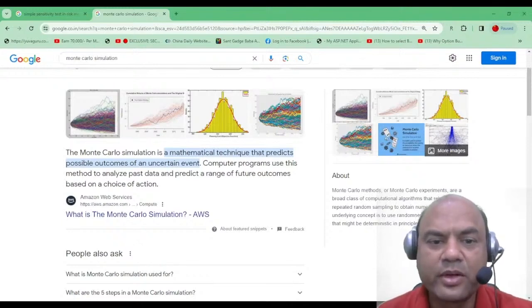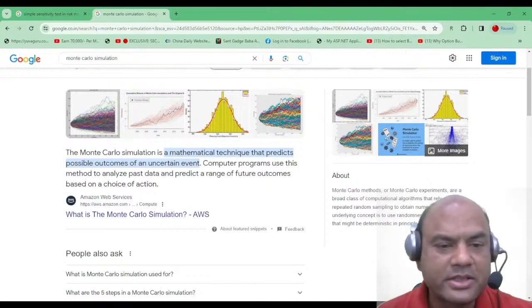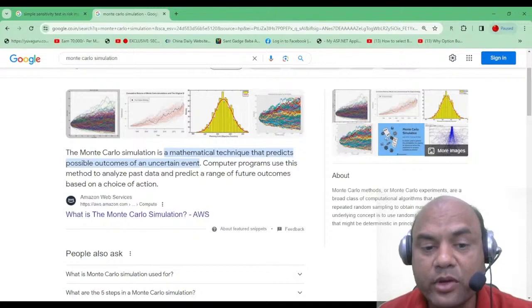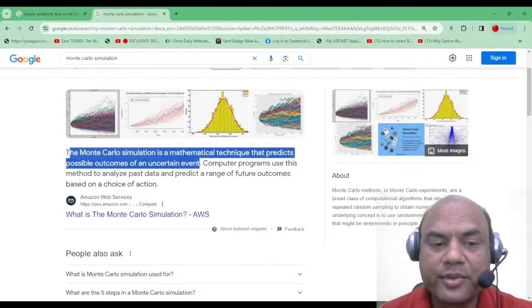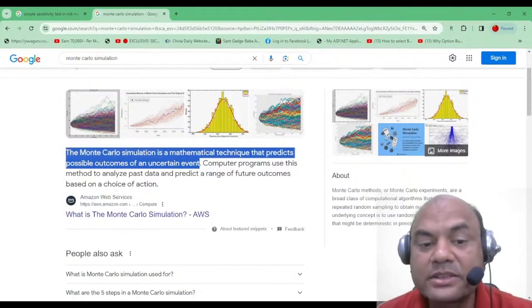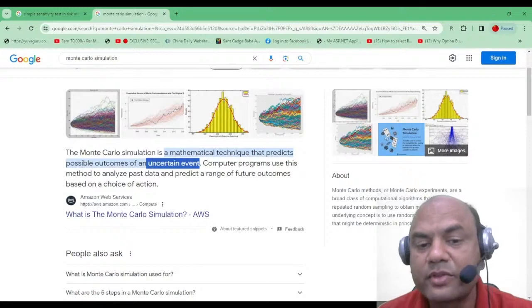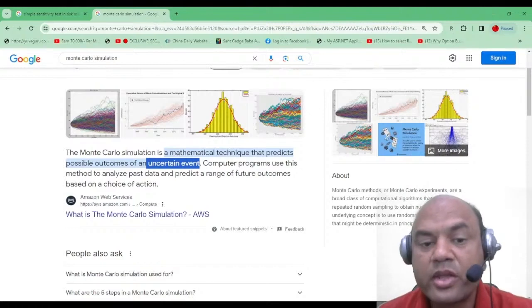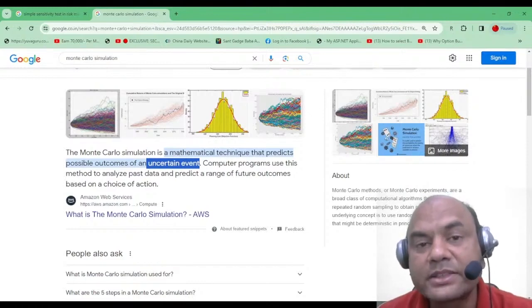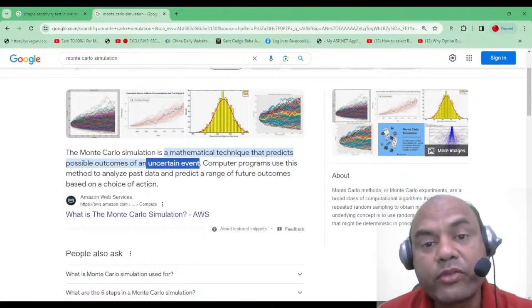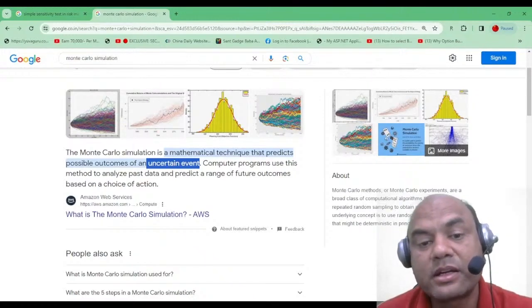The Monte Carlo simulation is a mathematical technique that predicts possible outcomes of an uncertain event. Remember few terms: mathematical technique, possible outcomes, uncertain event. Uncertain means which we have not seen at all. Up till now, nothing has happened. So here we can create various scenarios. In those scenarios, we test what will be the effect on my financial condition.